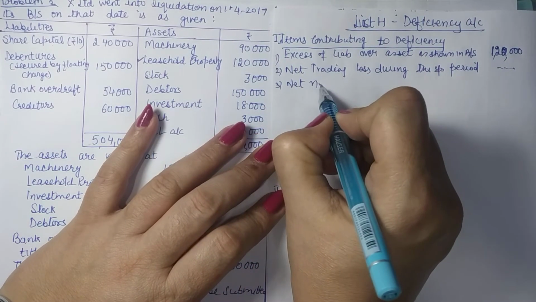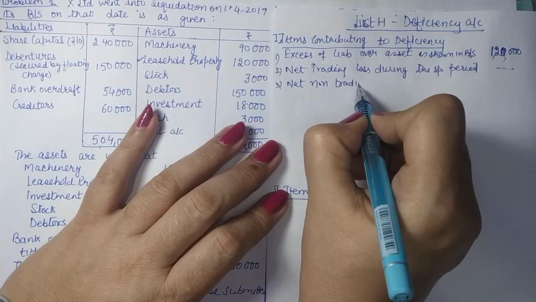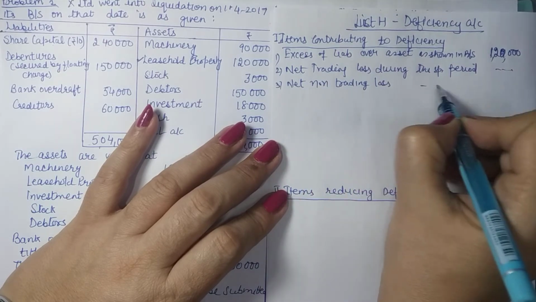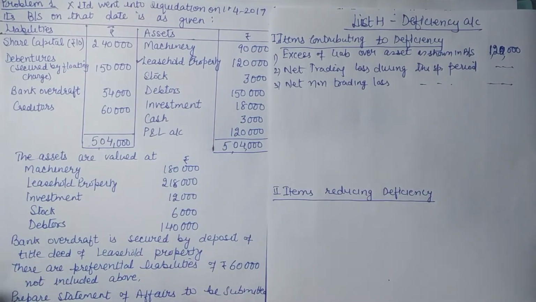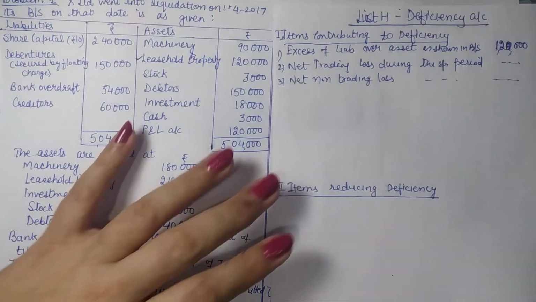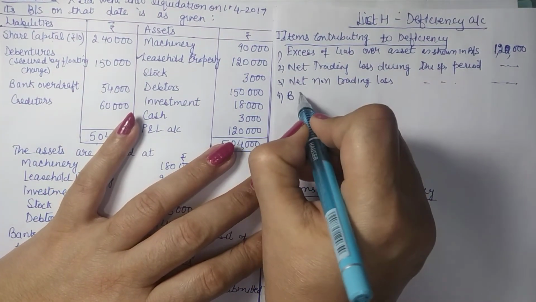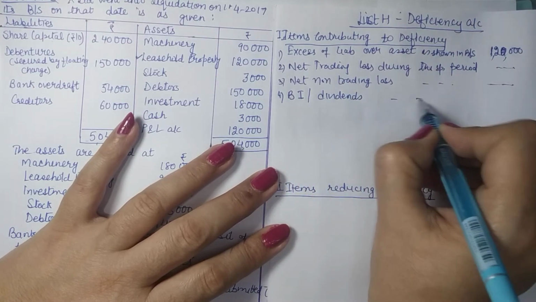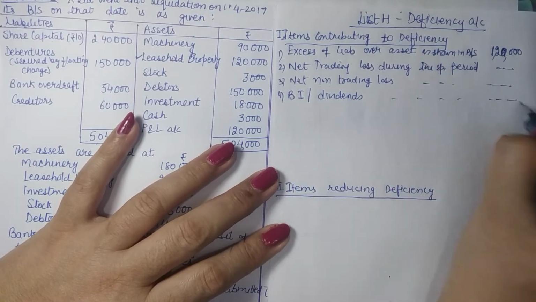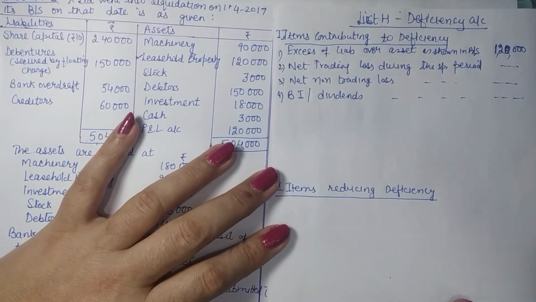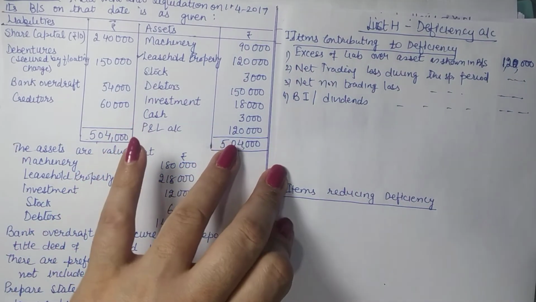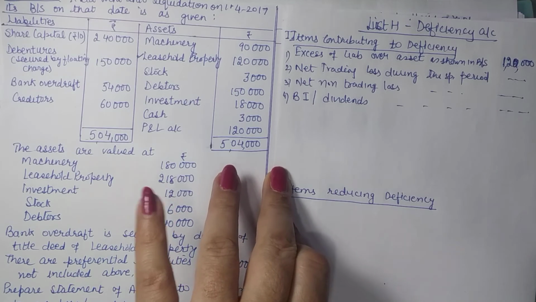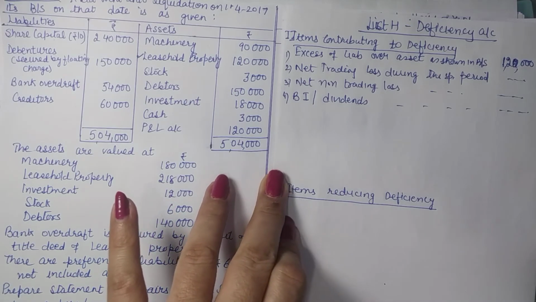Net non-trading loss during the specified period. Again, no such information is given. Then you have any kind of bonus issue or dividends being given during the period. If such information is there, it will be reported. So trading loss, non-trading loss, or any kind of dividend or bonus issue being given.